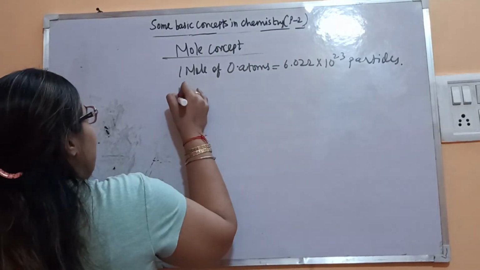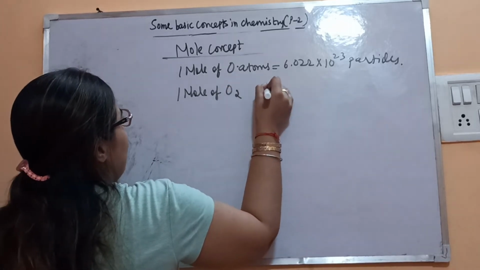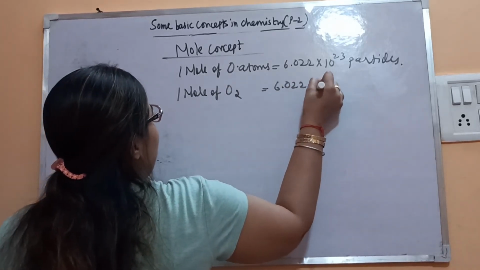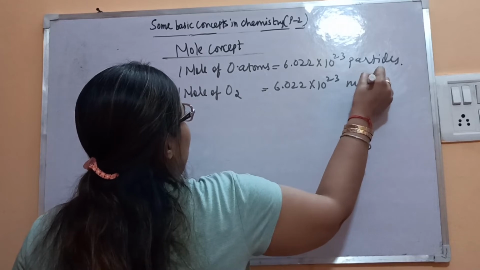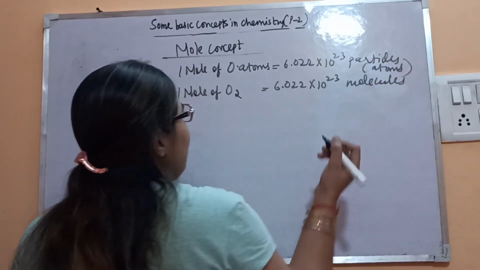Then 1 mole of oxygen molecule is again 6.022 × 10^23 molecules. Here it is atoms. So accordingly you will see.